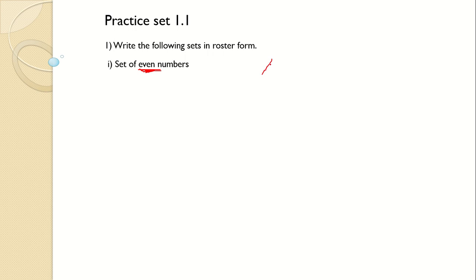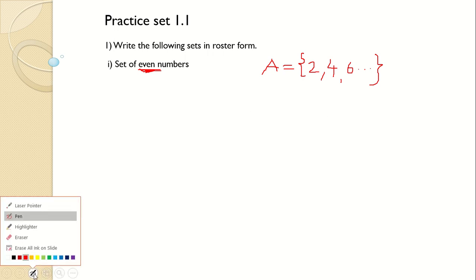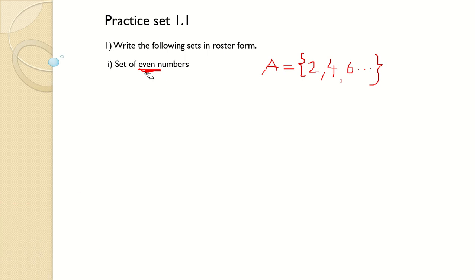Okay, so you can take any letter A, B, C, D, E. Give an equal to sign, make curly braces, start from 2, 4, 6, and it will go on infinitely. So we will just make 3 dots, complete the set, complete the curly braces. That's it. Okay, this is how you write the set of even numbers.